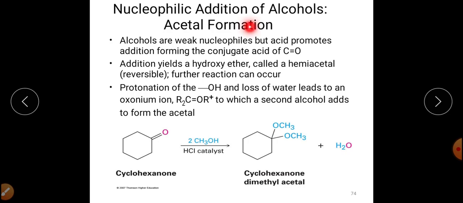So this is the formation of acetal by reaction of alcohol with aldehyde, and ketal in the case of ketone. So this is your cyclohexanone. When this cyclohexanone reacts with methanol in the presence of hydrogen chloride, HCl, as a catalyst, this will form cyclohexanone dimethyl acetal. This will be synthesized in that case.